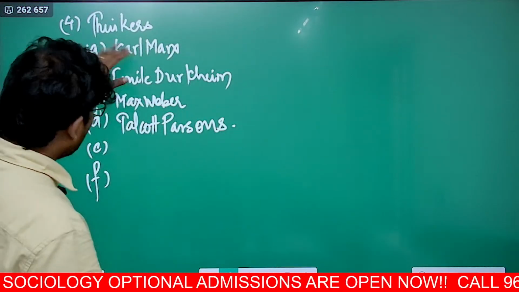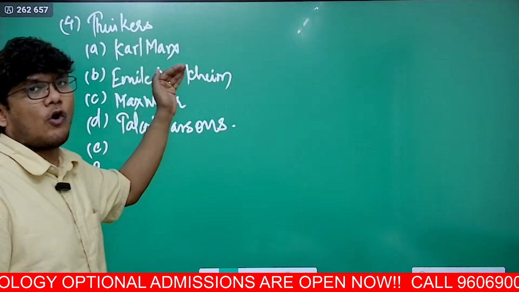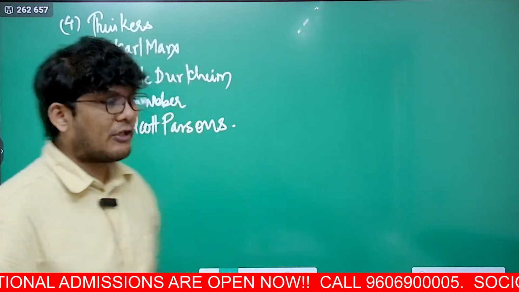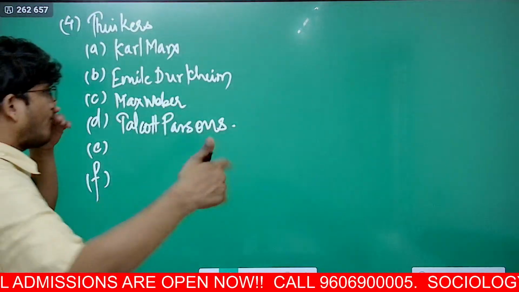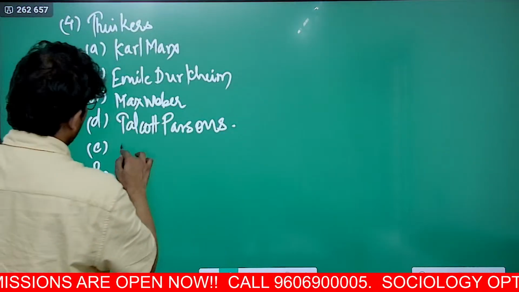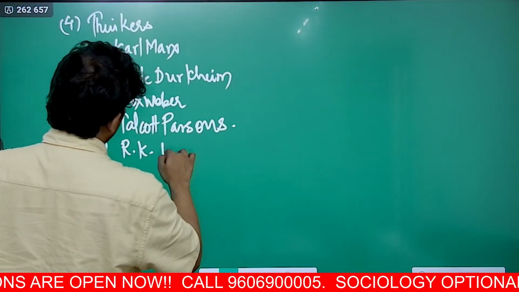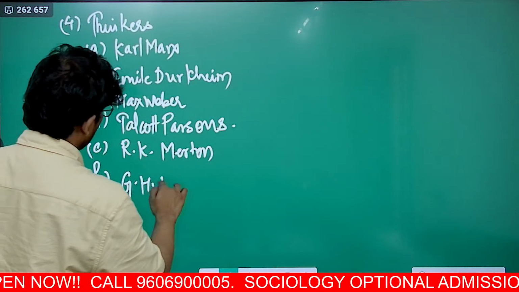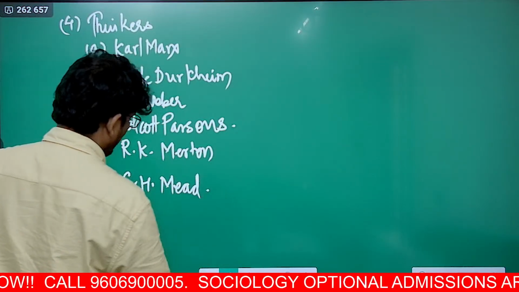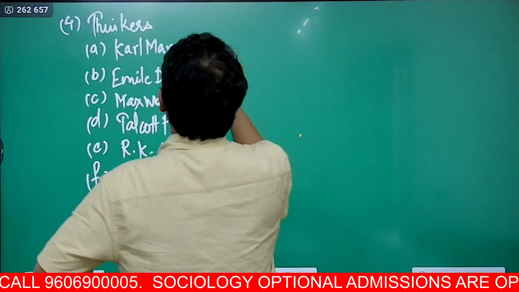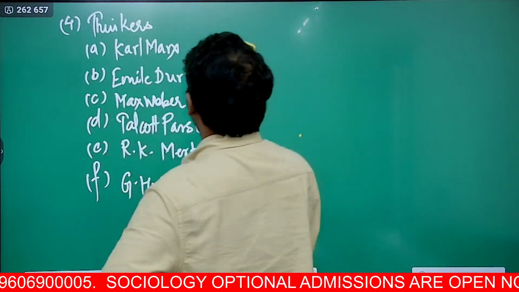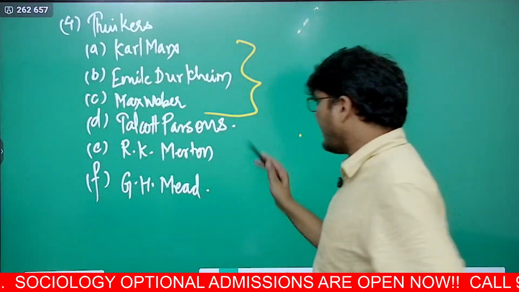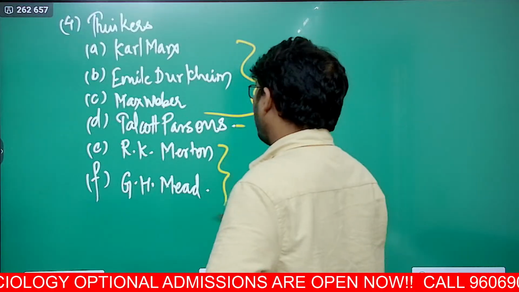Now, among these 6 thinkers also, there are precedents in the sense that there are some thinkers on which more questions are asked. We'll see that as well. Then you have R.K. Merton, and finally G.H. Mead. So these 3 thinkers are the most important: Karl Marx, Emile Durkheim, Max Weber. Then comes Parsons, and last are Merton and Mead.